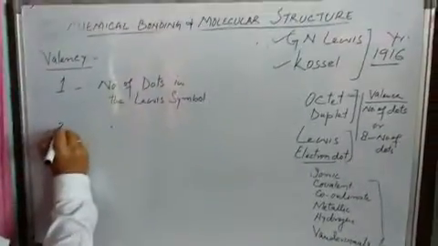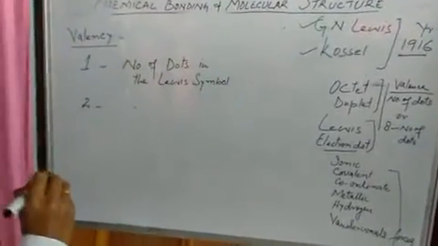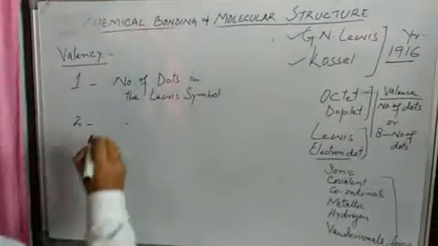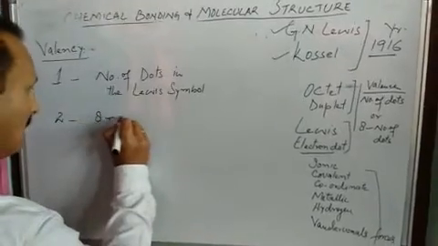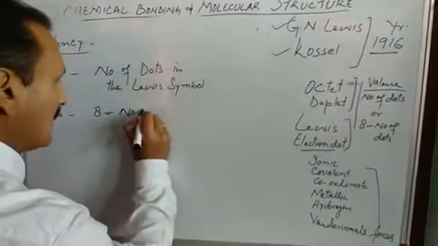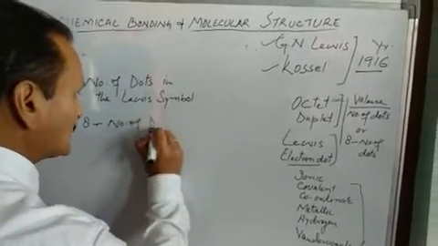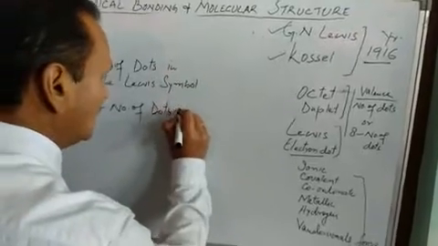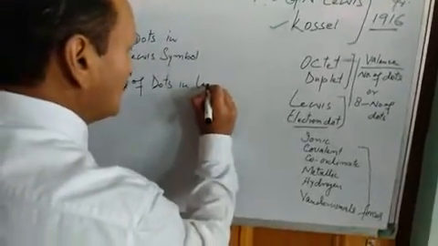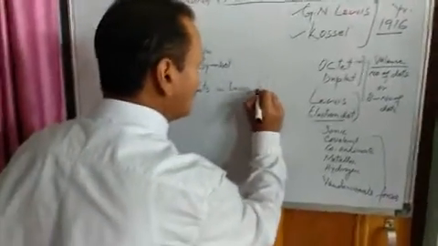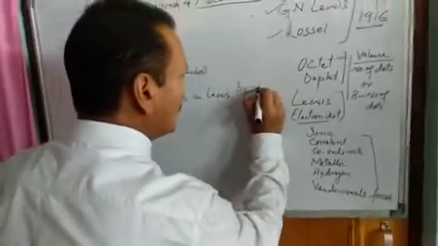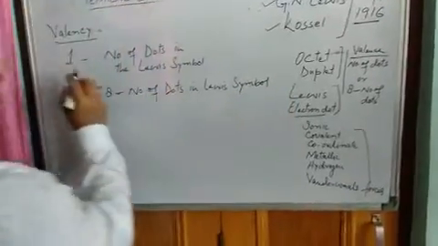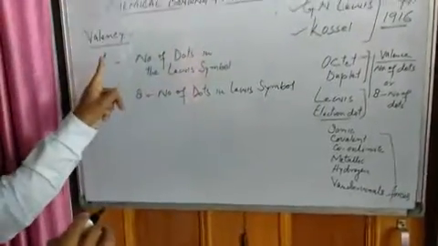Another method for calculating the valency of an element is 8 minus number of dots in the Lewis symbol. So these are two methods of finding the valency of an element.